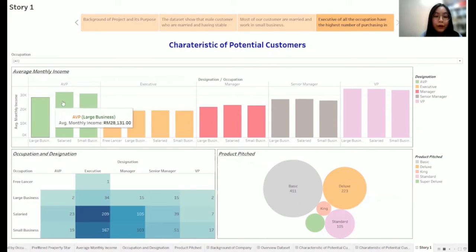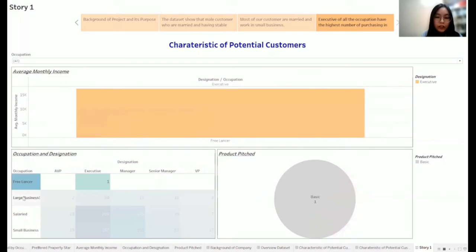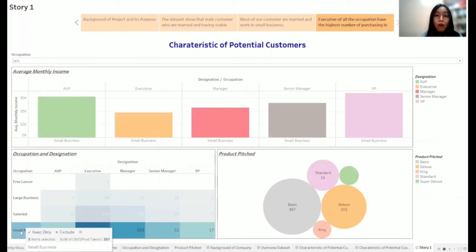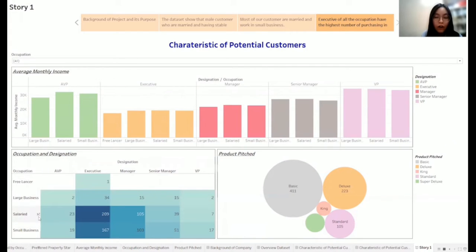So first, from the group bar chart, among the 5 destinations, we can see that VP shows the highest average monthly income, followed by AVP, senior manager, manager, and executive. Next, by selecting each of the occupations in the highlighted table, we can further explore the number of customers who purchased the package before.